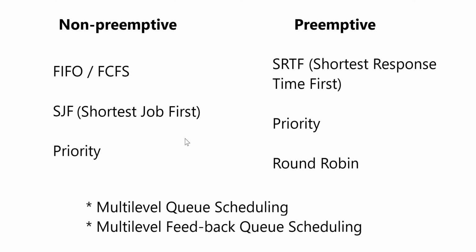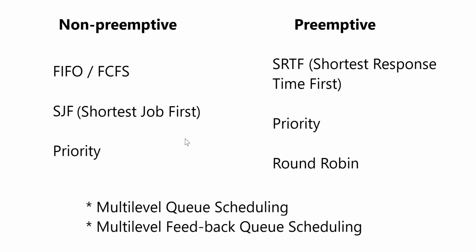Coming to the algorithm types, the non-preemptive types of algorithms are first in first out, also called first come first serve, shortest job first, and priority. What these algorithms have in common is that they are designed so that once a process is allocated to the CPU, it will not free the CPU until it completes its execution. So what is different in them? Each of these algorithms differs in which process should be allocated after which one, but no process will be interrupted while it's processing its execution. So those are the non-preemptive types, and the preemptive types are SRTF, priority, and round robin.